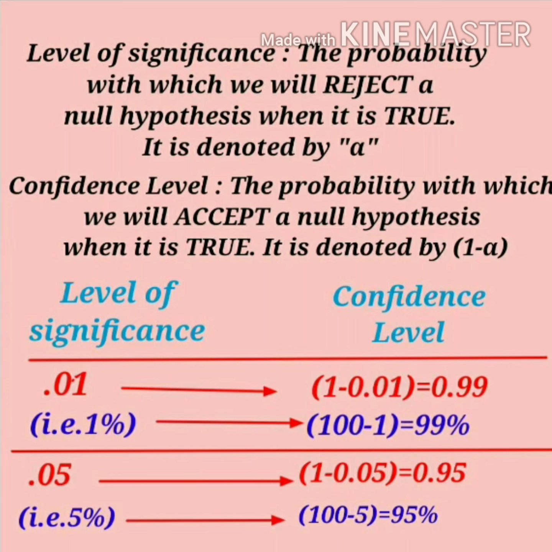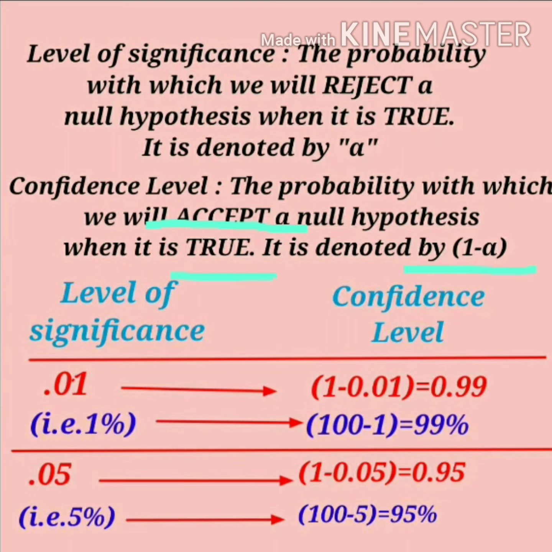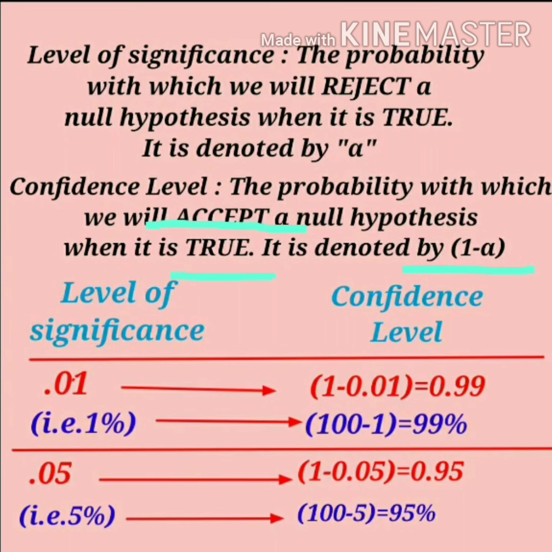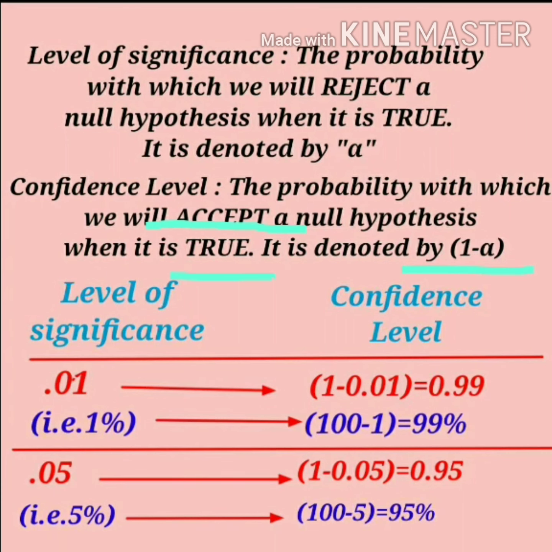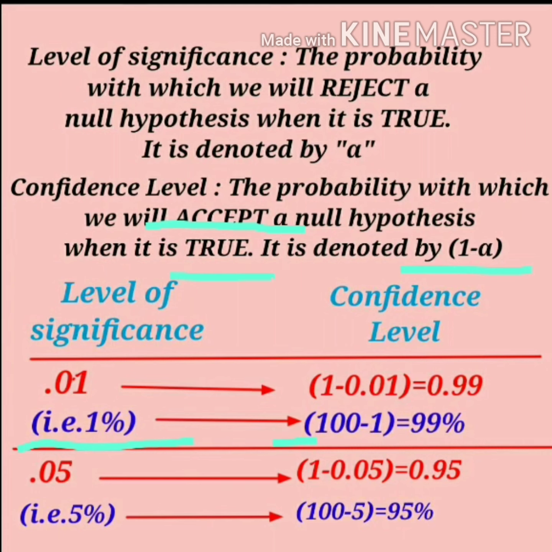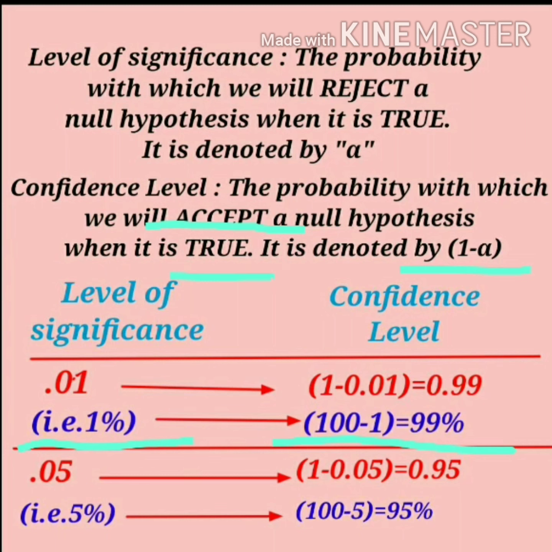Now come to the confidence level. See the definition of confidence level: the probability with which we will accept the null hypothesis when it is true, and it is denoted by 1 minus alpha. The confidence level indicates the likelihood that the answer will fall within that range, and the significance level indicates the likelihood that the answer will fall outside that range. So we can say when the significance level is 1%, then the confidence level will be 100 minus 1, which is 99%.